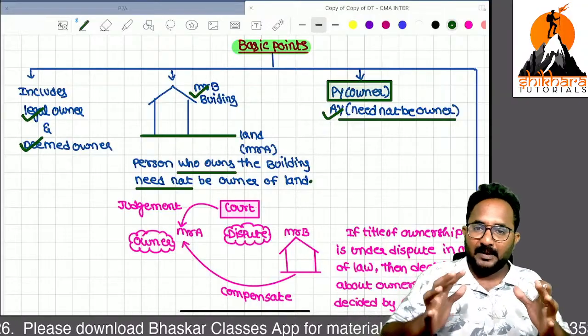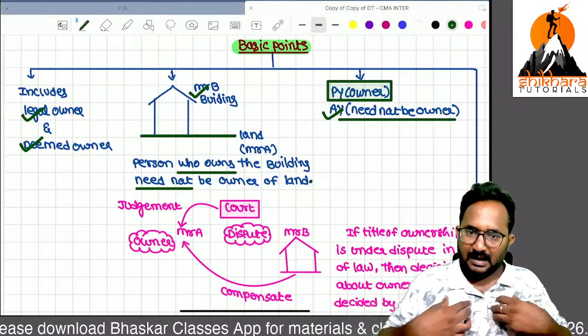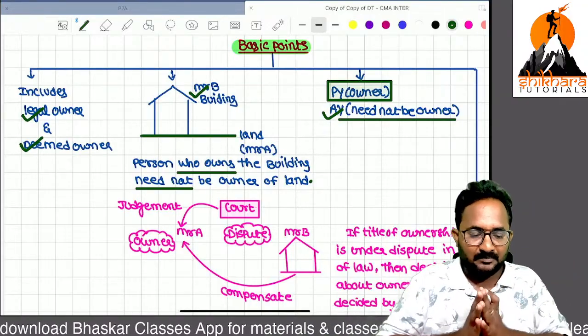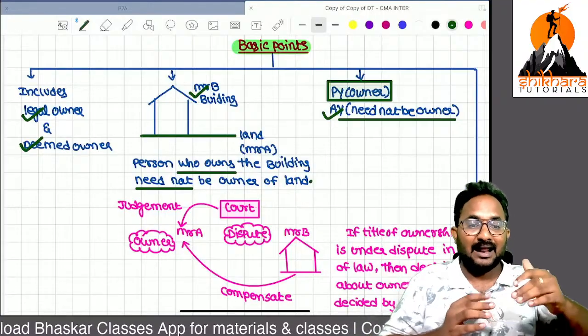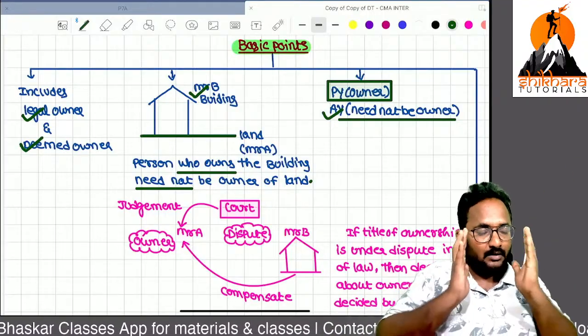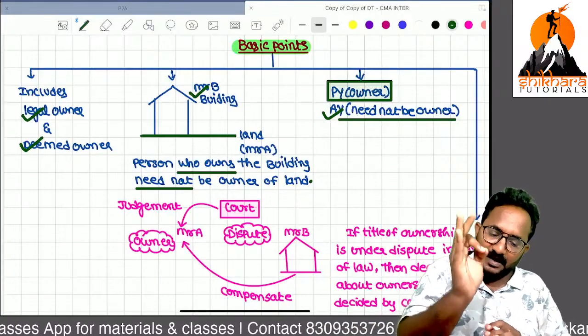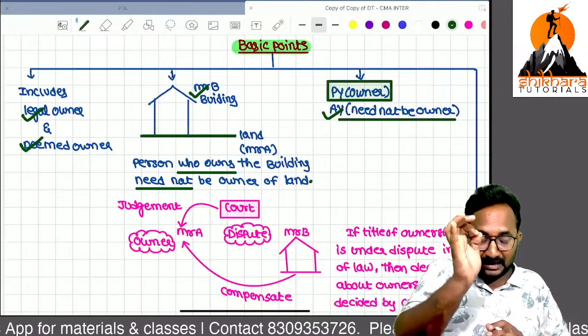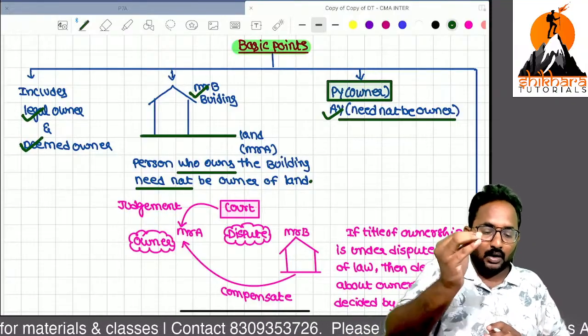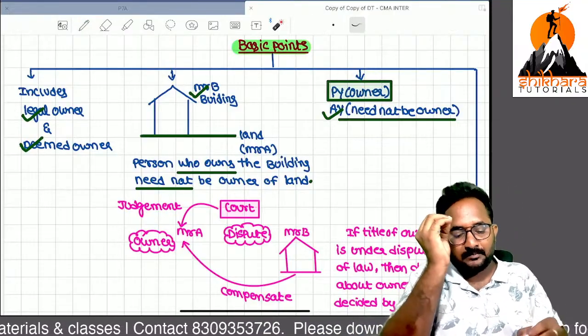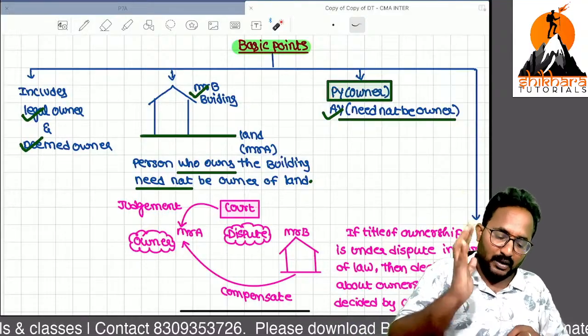Example, during the previous year, I am the owner and I am enjoying that property. But in the assessment year, I transfer this property to others. No problem. You are an owner of the house property in the previous year. That itself is enough to consider you as an owner. We can charge the income in the hands of the owner only.